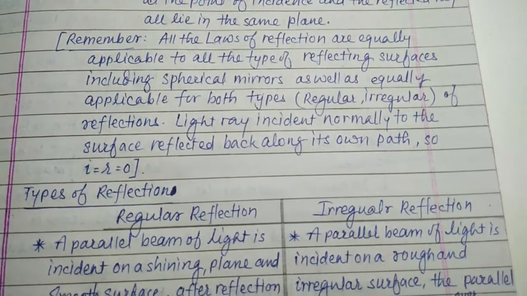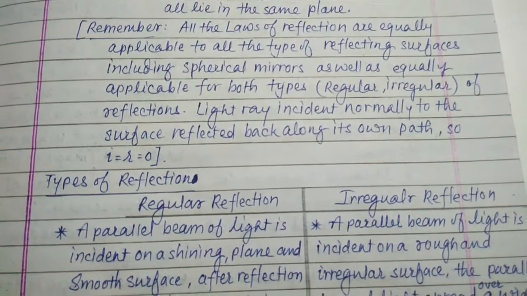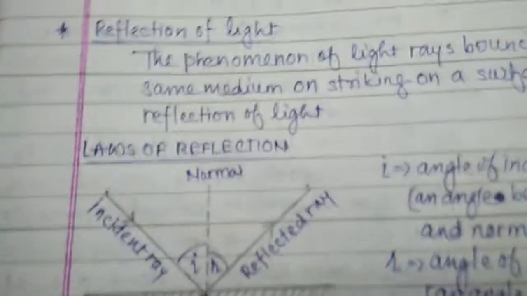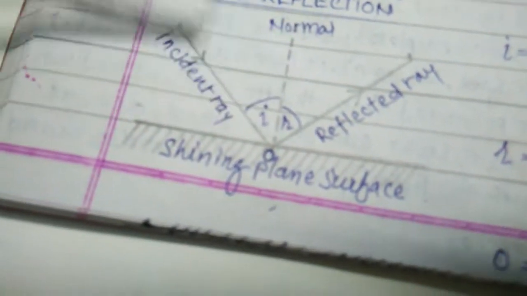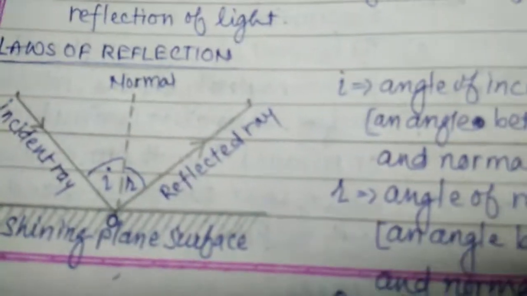A light ray incident normally to the surface is reflected back along its own path. So I is equal to R is equal to 0. Normally incident light bounces back on the same path, so at that time I and R both are zero.